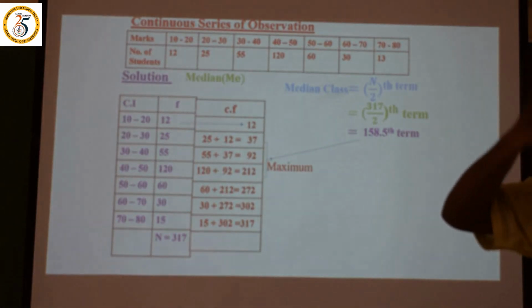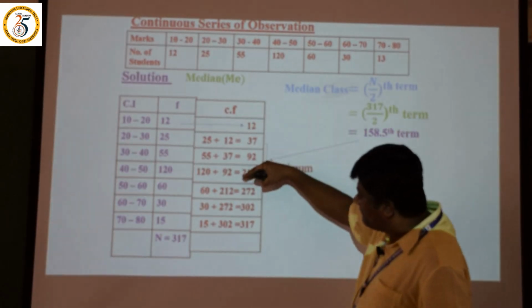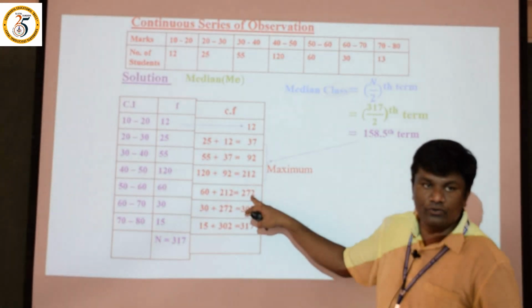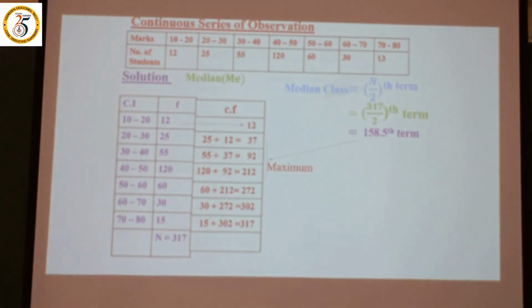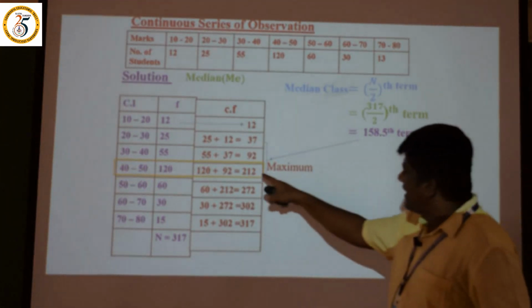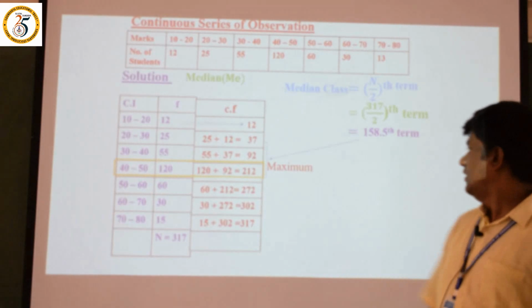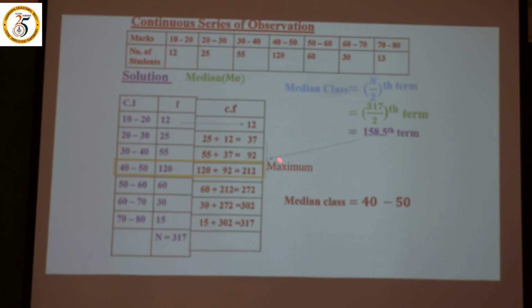Already I told you, in the cumulative frequency column, the preceding value is the one we take. That preceding value is 92. If it were succeeding, it would be 272, but the preceding value in this Cf column is 92. Okay. Now which one is the maximum? This one. This 40 to 50 is the class interval. Just look here, median class is equal to 40 to 50. Why have we taken this? This is the maximum, 212. This area we have to select. So 40 to 50 is the median class.